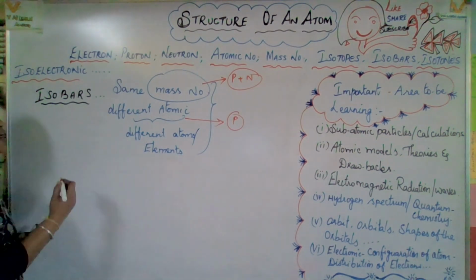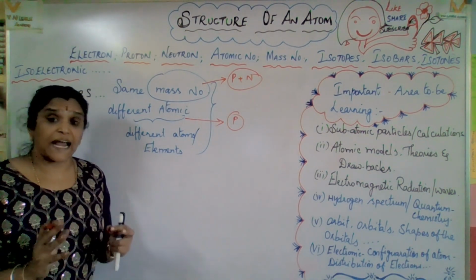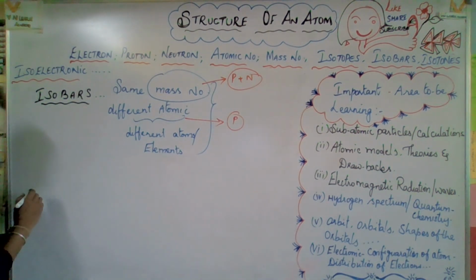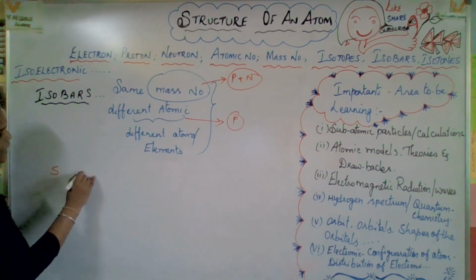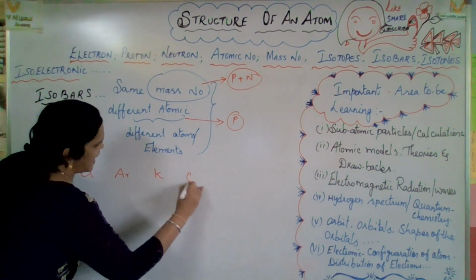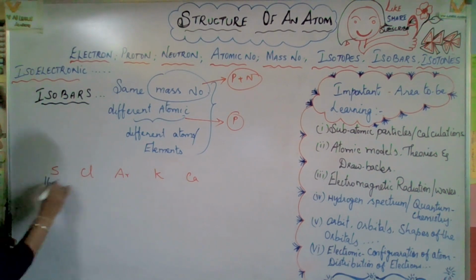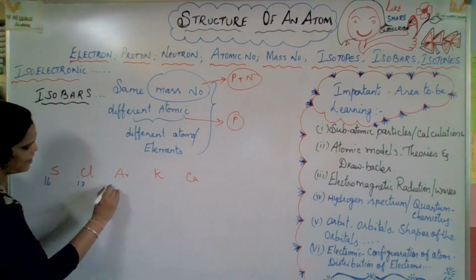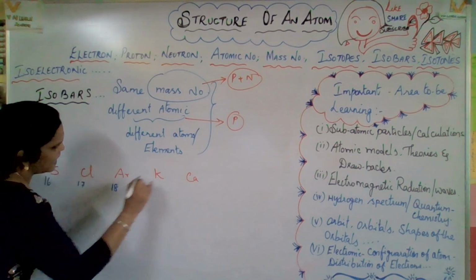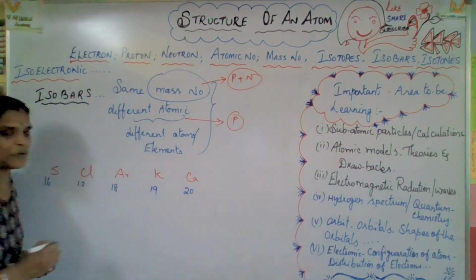Come on, let us find out the examples, because examples will give a better idea to identify them. Sulfur, chlorine, argon, potassium and calcium. Sulfur atomic number 16, chlorine atomic number 17, argon atomic number 18, potassium atomic number 19, and calcium atomic number 20.